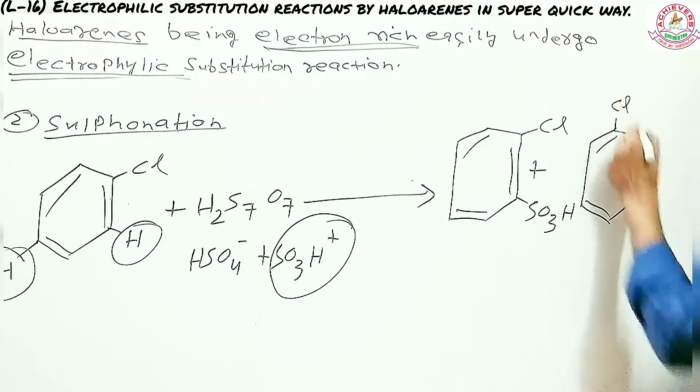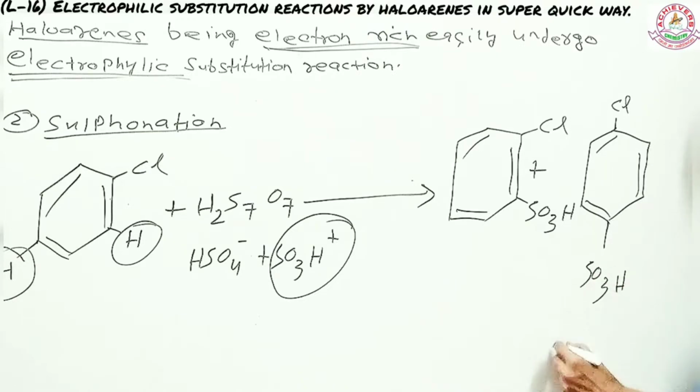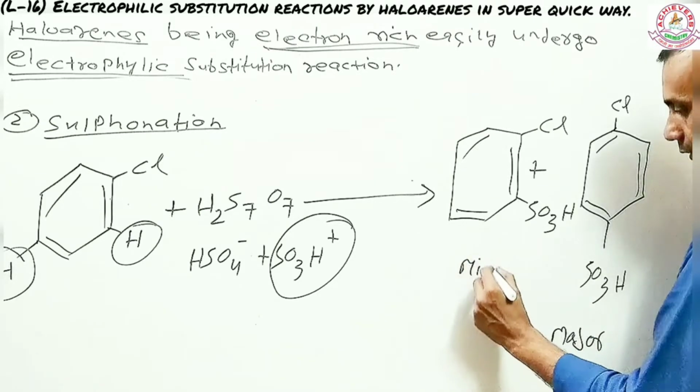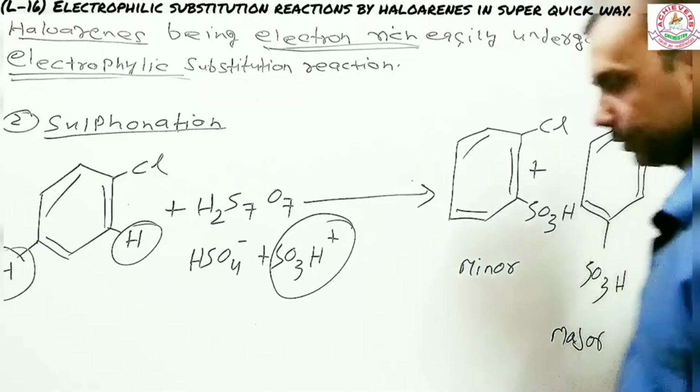There you have your chlorine, and there you have your sulfonic group. So this is again going to be major, and this is going to be minor. So this is how sulfonation of haloarene takes place.